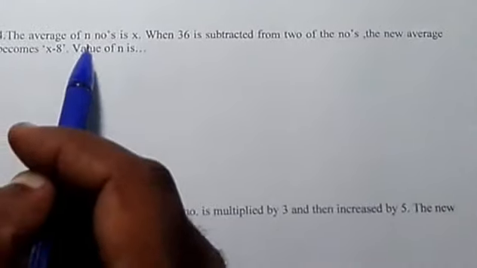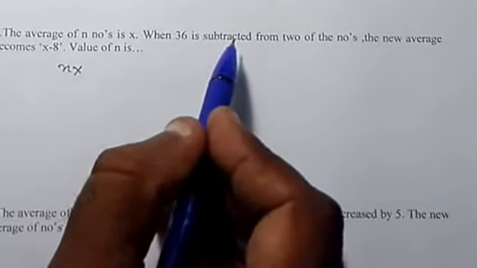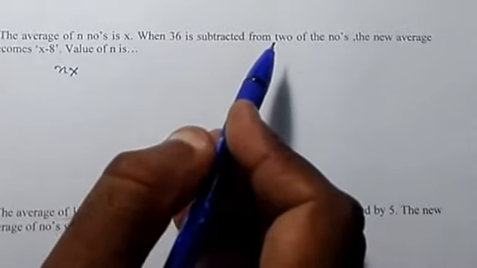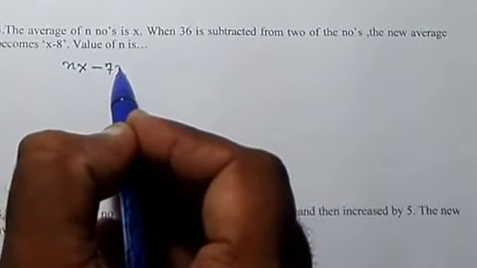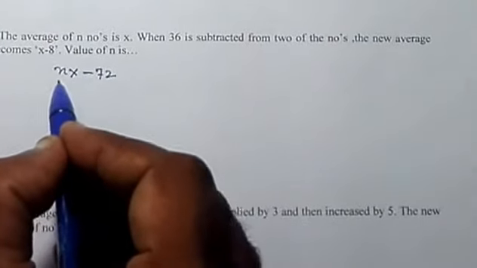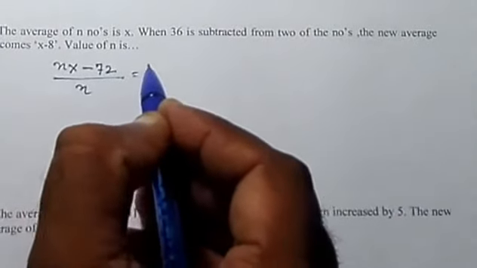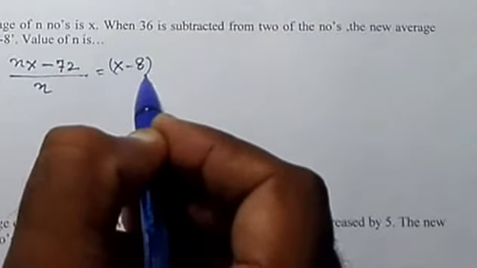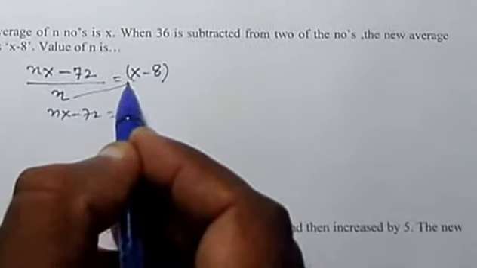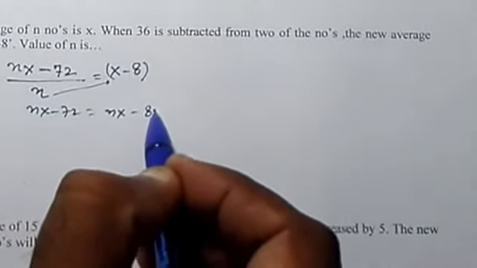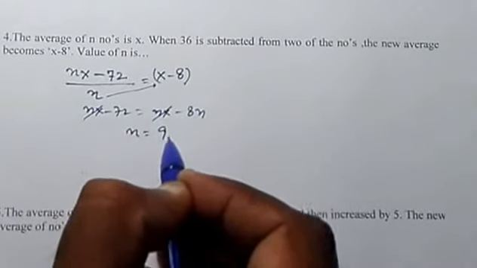Fourth question. The average of n numbers is x, so the total value is nx. When 36 is subtracted from two of its numbers, that means from one number I subtract 36, from another number I subtract 36, so overall I subtract 72. The new average is (nx minus 72) upon n, and it becomes x minus 8. We have to find the value of n. So nx minus 72 is equal to, taking n this side, nx minus 8n. So nx cancels, and we are left with 8n equal to 72. So the value of n becomes 9. This is the answer.